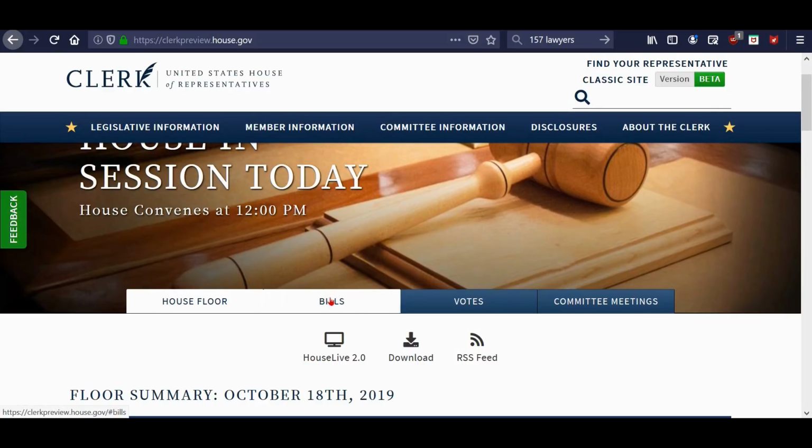You can also go through like the bills and the votes, and it's a good resource site. So it'd be a good one to bookmark and use if you're looking for specific stuff about what's going on in the House. This is kind of a concise site, and I like the way they're updating it. It's nice looking and easy to navigate. So that's always a good thing.